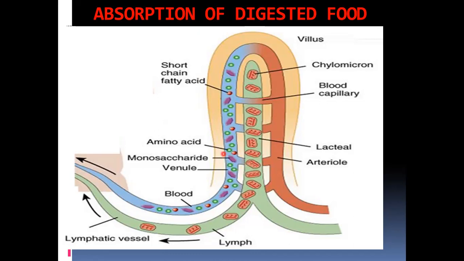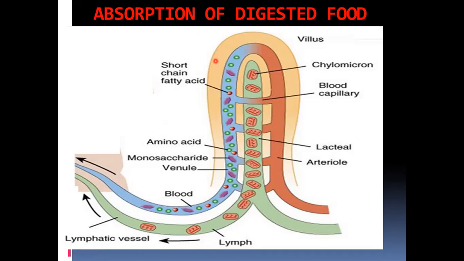What is happening is that protein is digested to amino acids, and carbohydrates are digested to monosaccharides. Monosaccharide means a simple sugar. We have learned glucose. So amino acids, glucose, and some amount of fatty acids are directly absorbed into the blood. So this is a blood vessel. From the intestinal villi, the epithelial cells have small projections which are called microvilli.